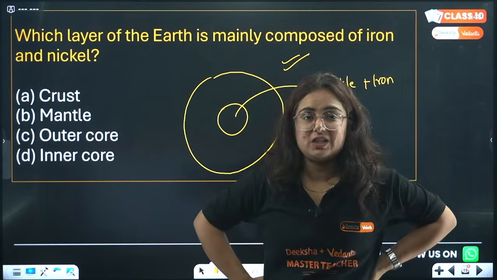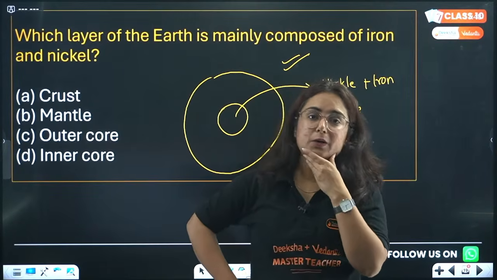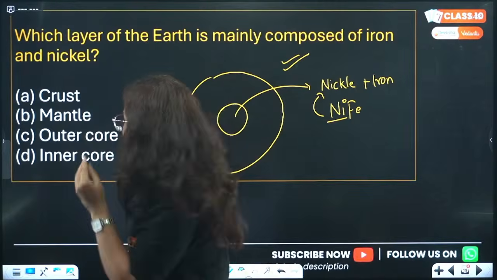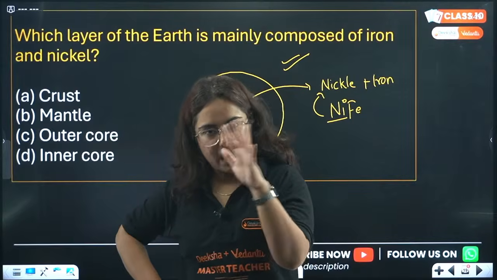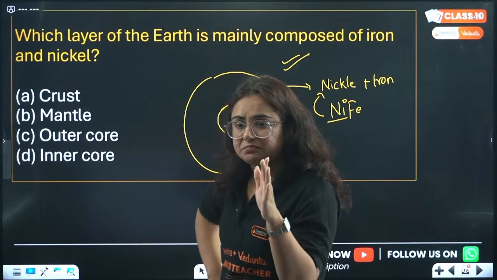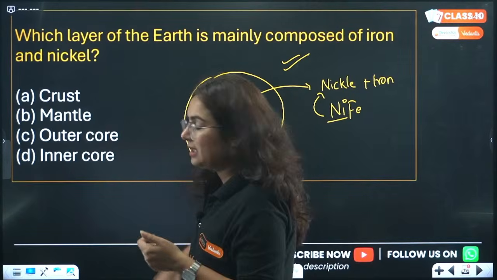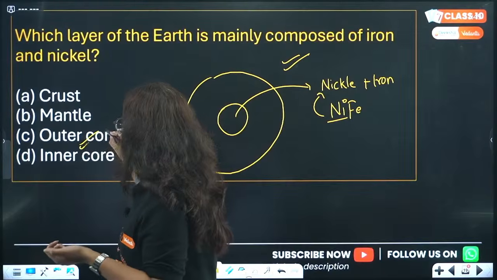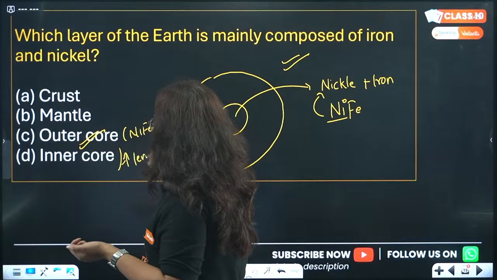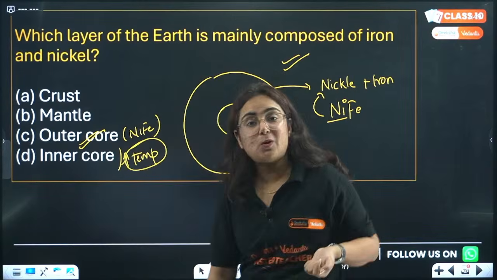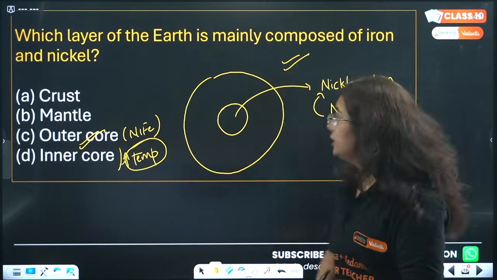Now ma'am, the question is, there are 2 options regarding the core, outer core or inner core. So beta, pay attention. Sometimes whenever a question comes in a way that you are confused about, actually we have a logic behind it. So how have you been, Tejasvi? Okay, so it is basically the outer core which is referred to as Nife. Why? Because in the inner core the temperature is quite high, which makes it not possible for us to access the composition there. Okay, chalo. Next question.